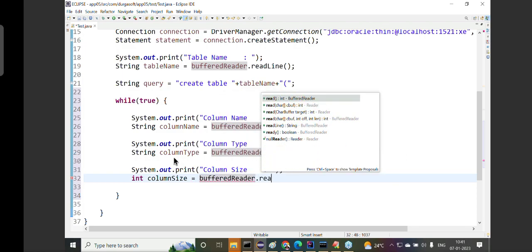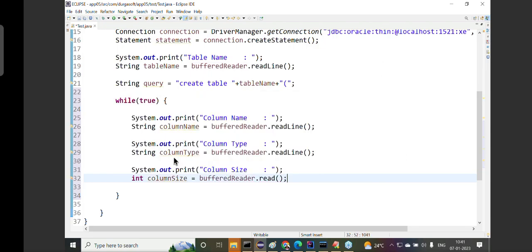If I use the BufferedReader read method, as per your awareness, what is this actually? The read method is able to read an integer value, but what it will return is not the data itself. For example, if 5 is given, it will not return 5. It will return the ASCII value of the 5. If I enter a character, some C, some D, it will return the ASCII value of the D. So the read method reads the ASCII value of the entered character, the first character only.